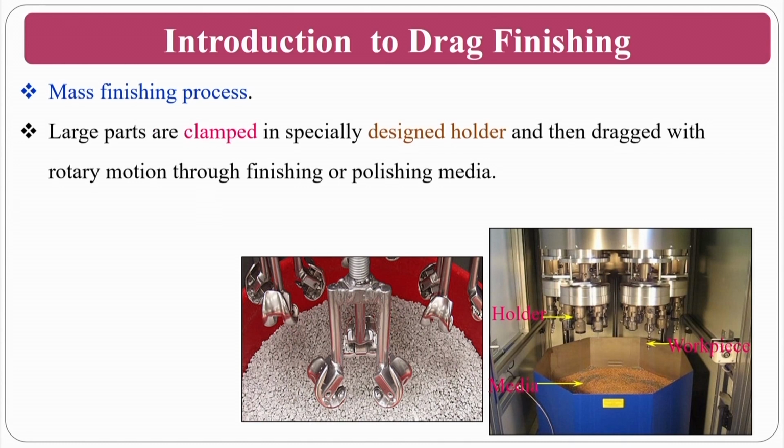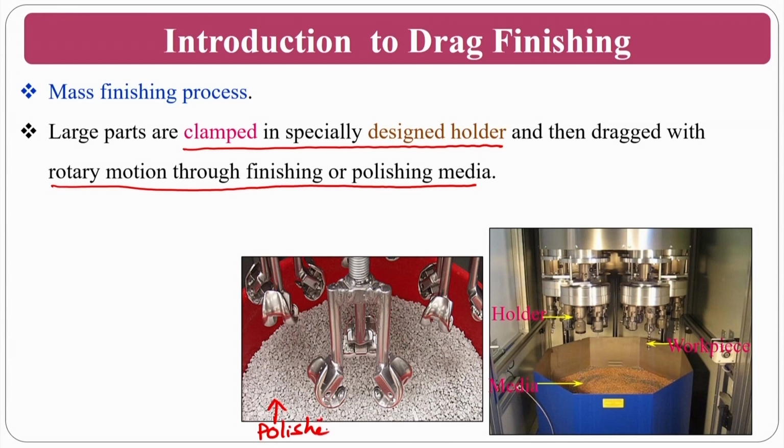This is a mass finishing process, such as the tumbling process. The large components are clamped in specially designed holders and then dragged in a rotary motion through the finishing or polishing media. So this is the polishing media, and these are the knee implants. You can see here that the media is there, holders are there, and in these circumstances you should always keep your polishing media stationary.